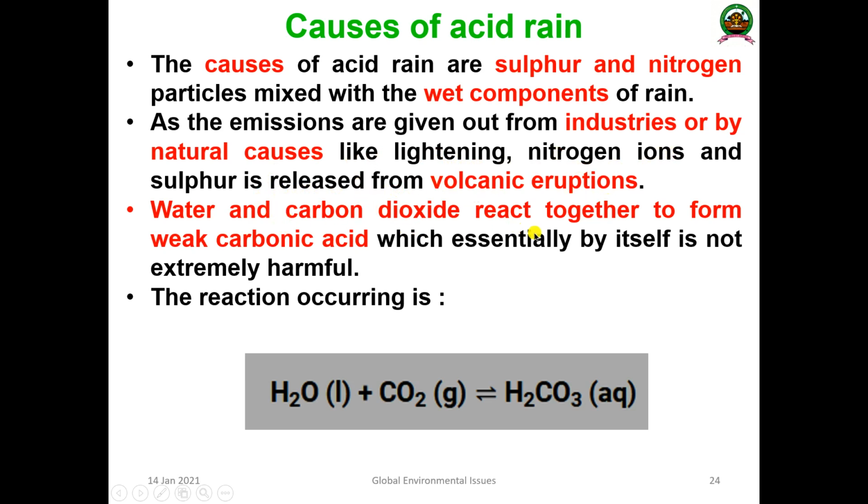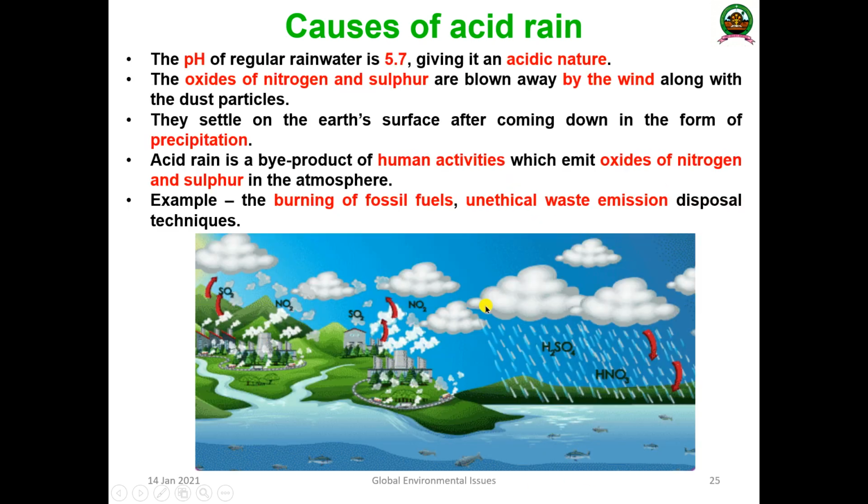Water and carbon dioxide react together to form weak carbonic acid, which by itself is not particularly harmful, but it contributes to acid rain. Say, for example, water, a liquid, and carbon dioxide, a gas, form H2CO3, that's carbonic acid. This weak acid also contributes to acid rain.